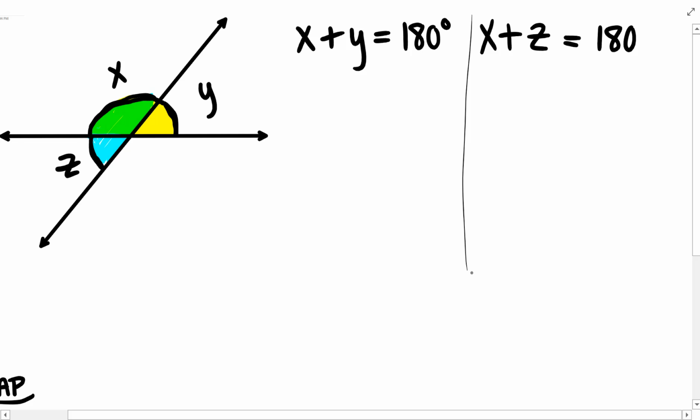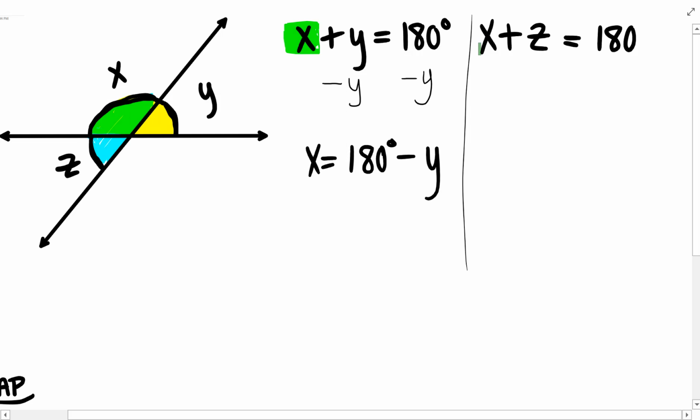So what do I have? I have two equations with two variables in them, but each of them has an x. Okay, so let's see if we can solve each of these equations for x. So first I want to get x completely by itself. y is being added to x, so I want to subtract it on this side of the equation, and I also need to subtract it on this side as well. So I have x is equal to, now I can't combine 180 with y, so 180 degrees minus y.